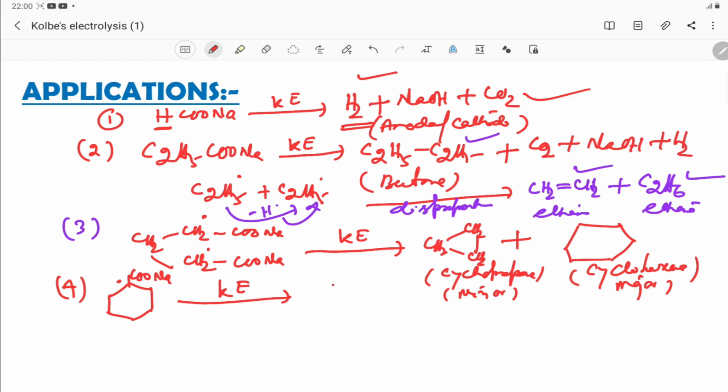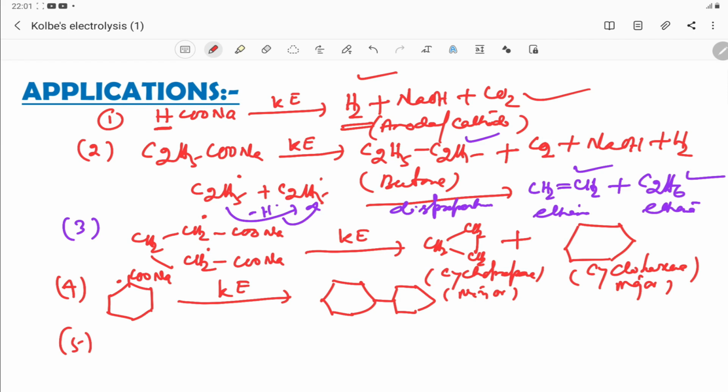Then two free radicals combine and produce this type of compound. Two cyclohexane units combine, so dicyclohexane forms by the combination of two free radicals. This is also one product. Then the side products are always carbon dioxide, hydrogen and sodium hydroxide.